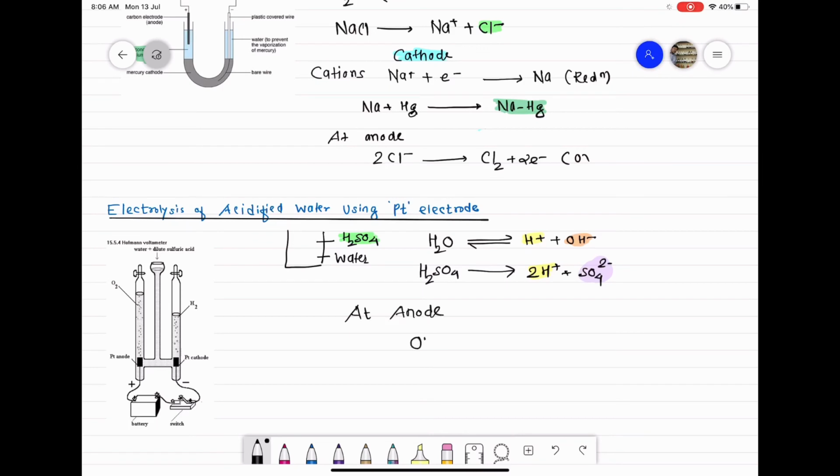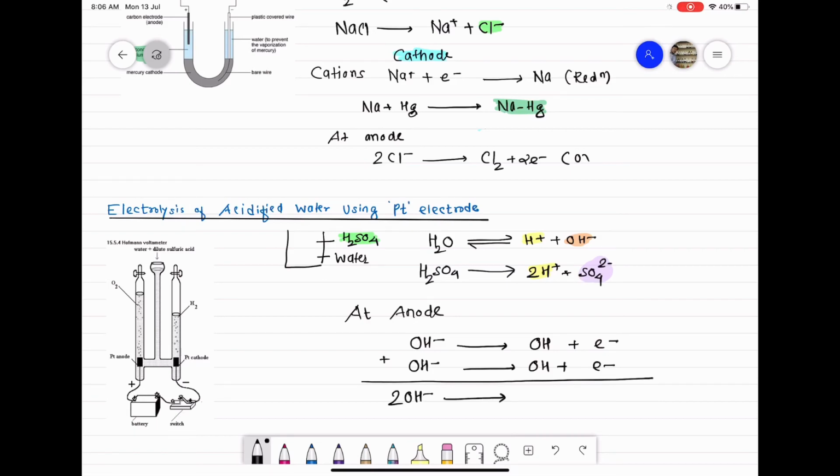OH- ion will give neutral OH by losing one electron. Reaction is oxidation. So class, in solution we have a large number of OH- ions. When one more OH- ion loses an electron, it will become neutral OH, and you can write this reaction as OH- and OH-, we have two OH- ions, plus HOH is water. So H and OH combine and form water.